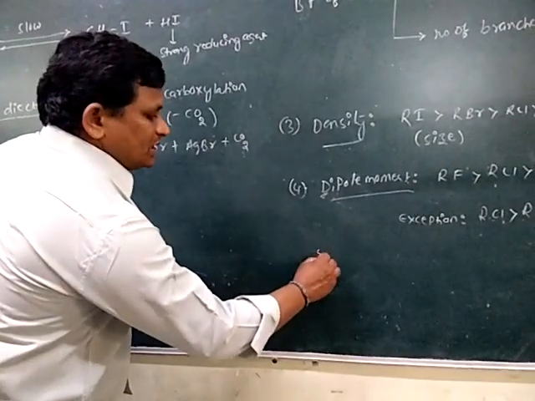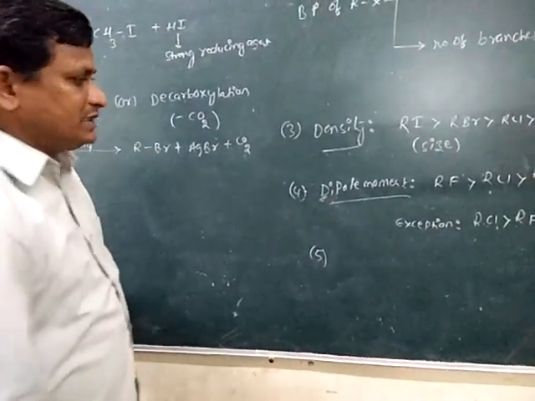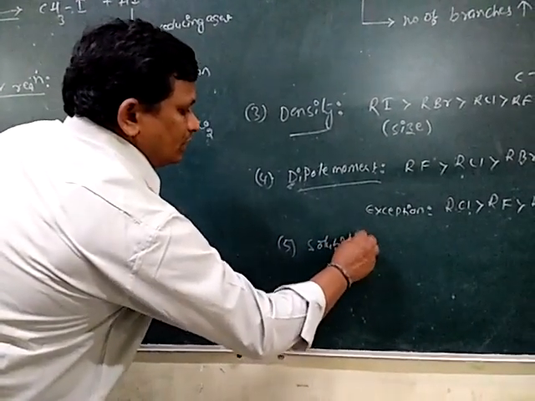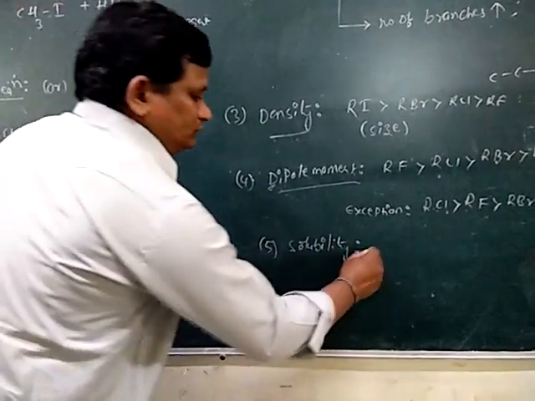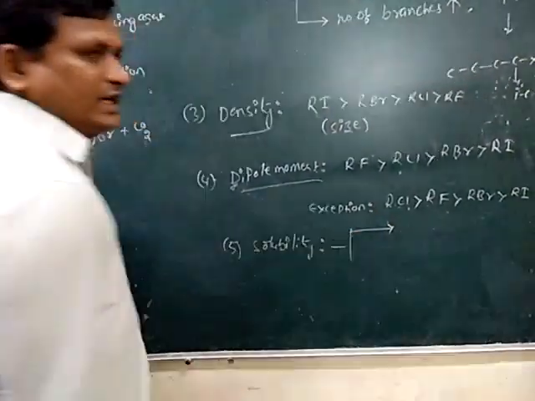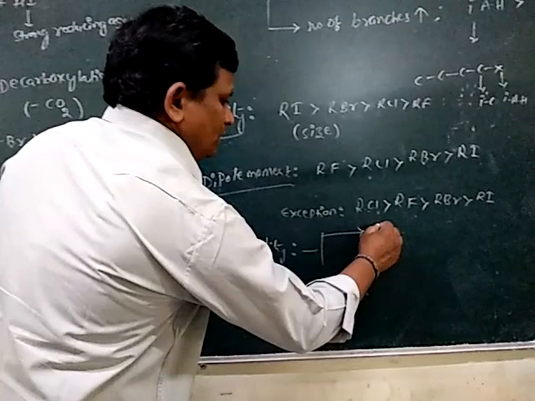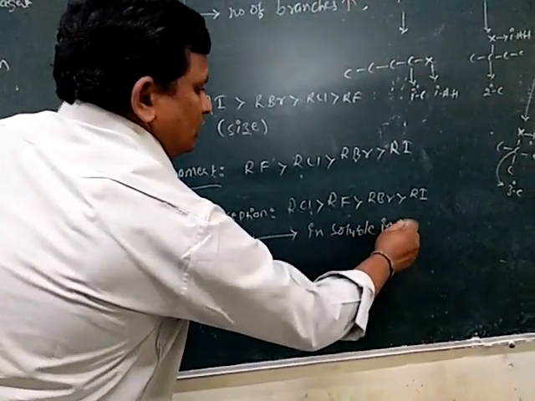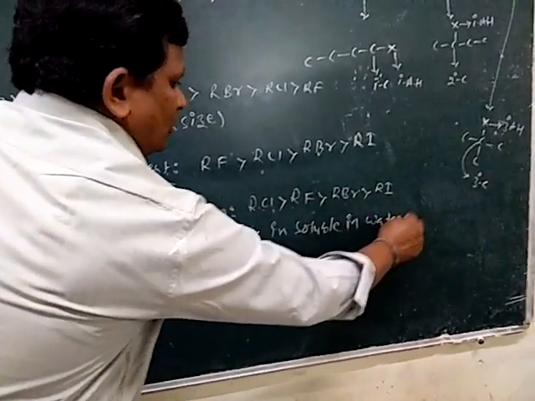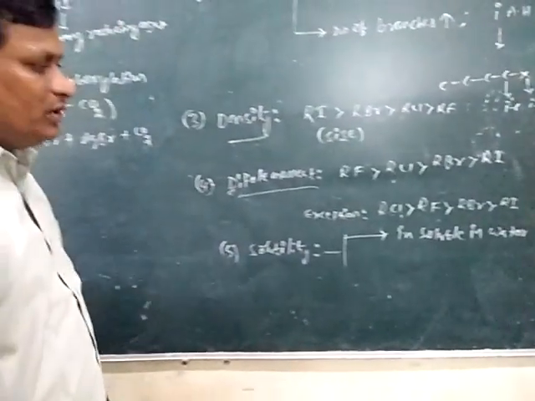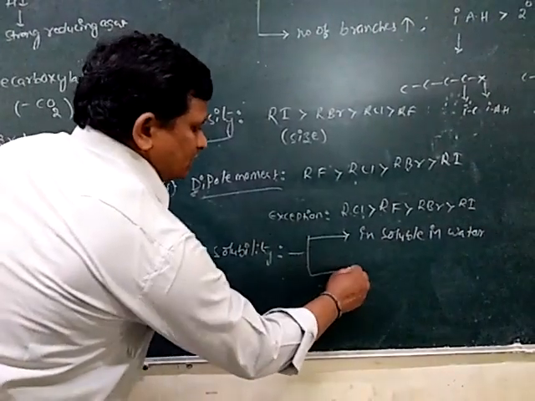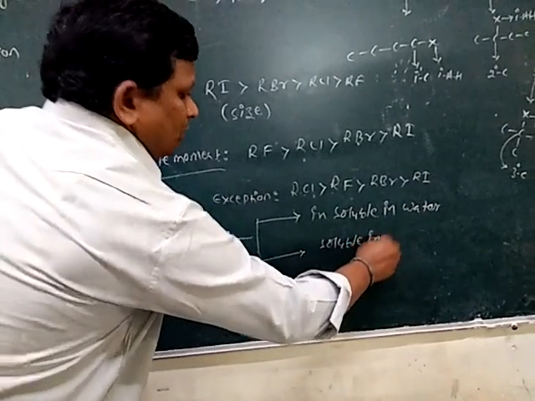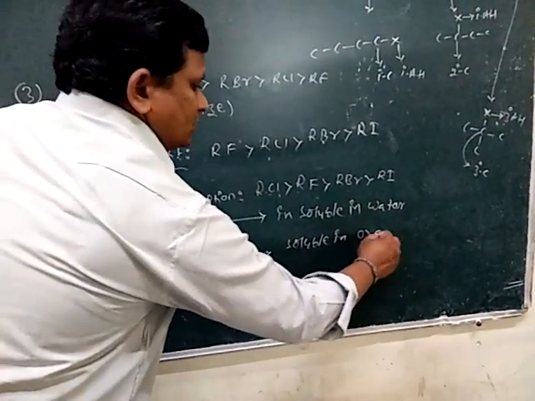The fifth physical property of alkyl halides is solubility. Generally, alkyl halides are insoluble in water, but they are soluble in organic solvents.